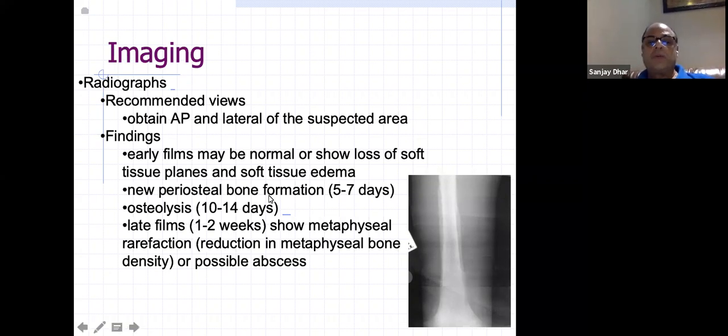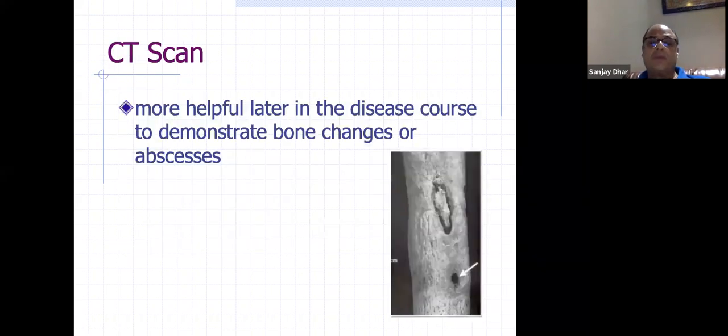Periosteal bone formation is seen after 7 to 10 days. Full-fledged osteolysis will start appearing at 10 to 14 days. And then late films, at 1 to 2 weeks, show metaphyseal rarefaction, reduction in metaphyseal bone density, or even an abscess can be seen. So X-ray is very important, but it should be repeated if it is not positive in the first case.